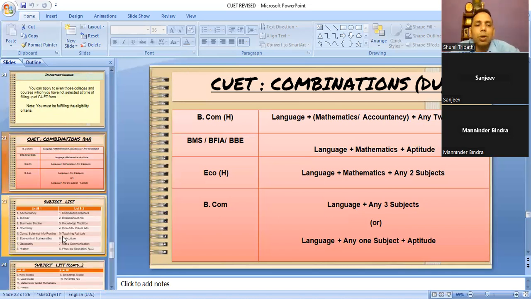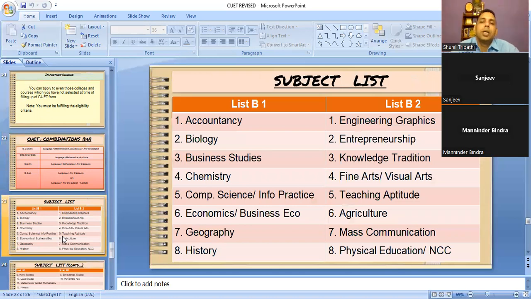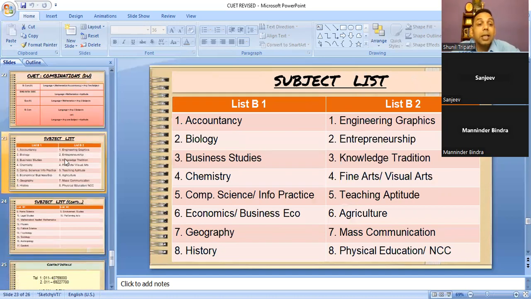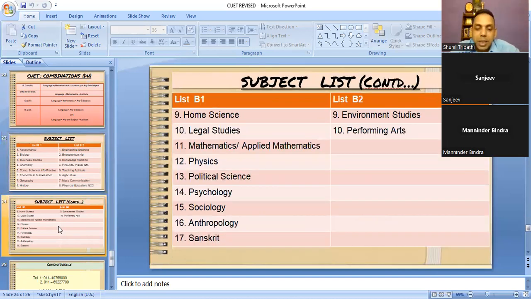Now this is the list of the subjects issued by NTA in which you can fill. There are a few subjects which are not there. I'm telling you, there are a few subjects like FMM, subjects like marketing management, which are not there. If the child has taken that subject in class 12, that will be one disadvantage to the child, but at this point of time you cannot do anything because these subjects are not there.